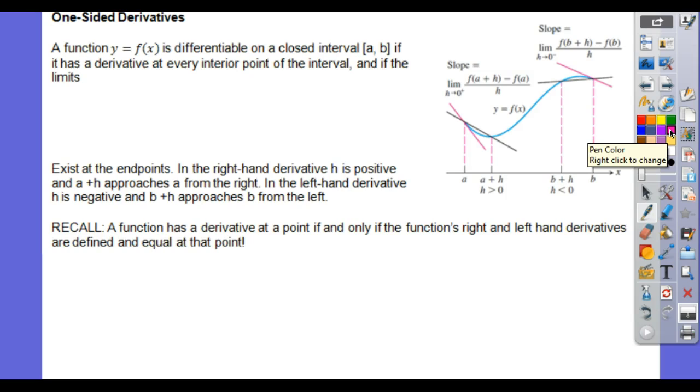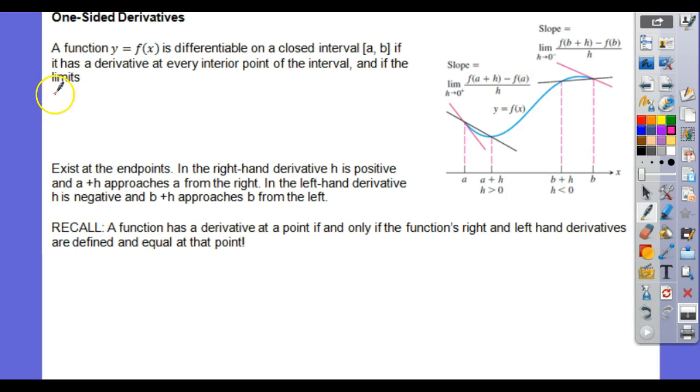The biggest thing I saw we messed up was left and right hand continuous on our limits quiz. Well, there's left and right hand derivatives too. But think about it. A left and right hand limit is a derivative. A limit is a derivative, essentially. You just have to take the limit of a slope.